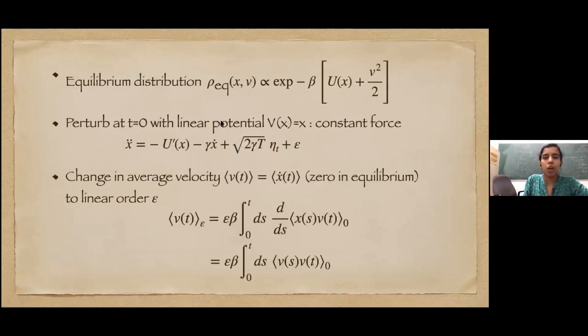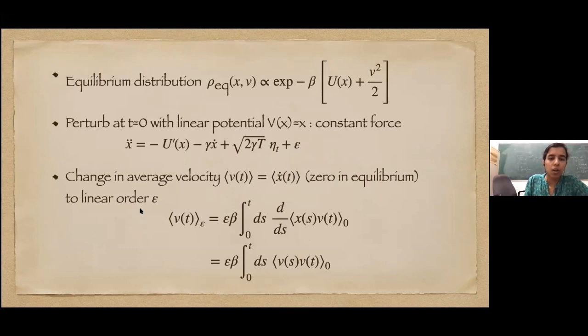Okay, so as I said, we have the position and the velocity of the particle that characterize its state at any moment. In equilibrium, the distribution is just the Boltzmann distribution. Now we are perturbing with again a linear potential, that's the simplest case, which means that there's a constant force epsilon acting on the particle. And we can write the change in the average velocity, which is just the average of x dot t, which was 0 in equilibrium.